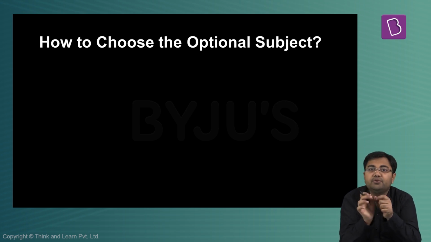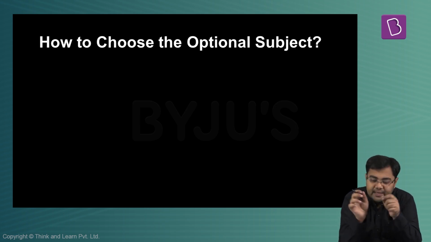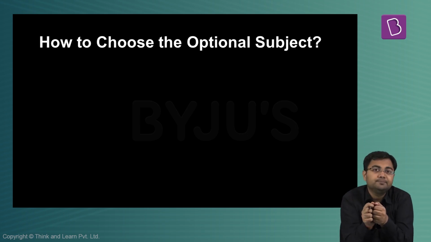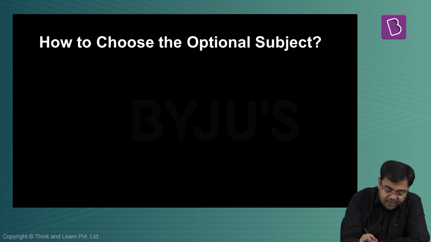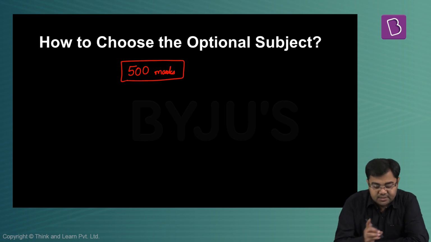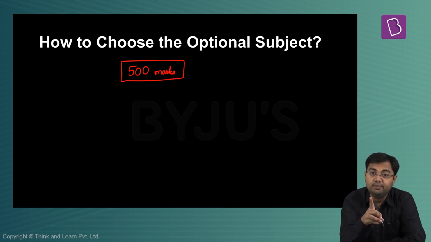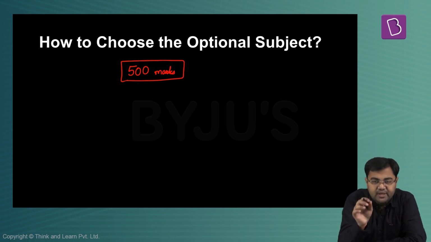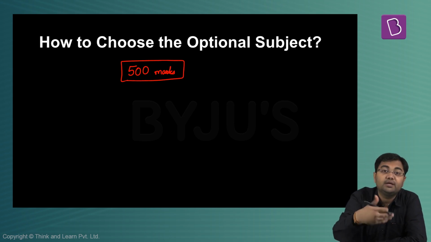So first of all, before you choose the optional subject, what you need to realize is the importance of optional subject. First of all, it has 500 marks in your paper, which is huge. And that is why we say that this is one paper that can make or break your mains examination. Because if you have done well in your optional, it becomes very easy for you to get through the next stage. And if you are not doing very well in the optional subject, it becomes very difficult for you to get to the next stage.